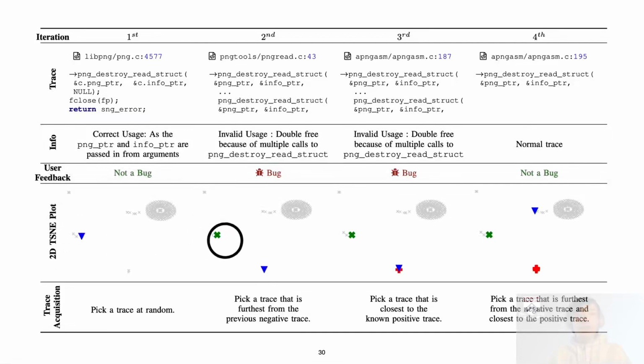Immediately in the second iteration, our algorithm encountered an actual bug by picking the one that is the furthest from the first non-bug. That is indicated by this red plus sign in the third graph. In the third iteration, our algorithm picks the one that is the closest to the previous bug, getting us the second bug. And this process goes on until the user suggests stop.